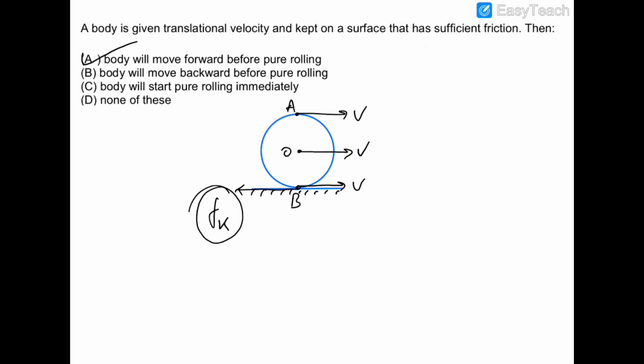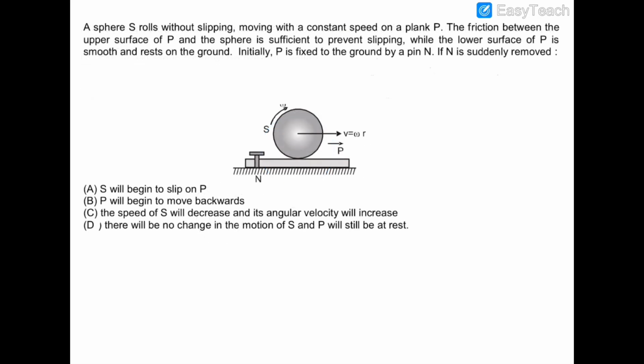So now we'll move on to the next question. In this question, there is a sphere which is rolling purely on this plank. Now this plank is kept on a smooth surface, so there is no friction at the bottom surface of the plank, and this plank is hinged by a nail so that it is not moving initially. Now this sphere is rolling purely on this rough plank, and this surface is rough and this is smooth. So we have removed this pin, and we have to choose the correct option.